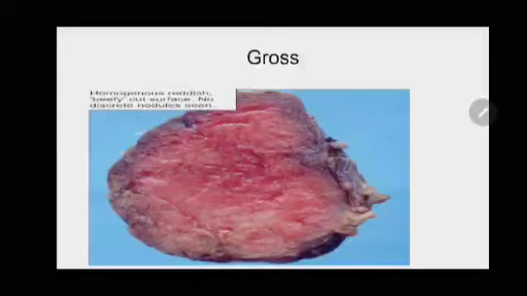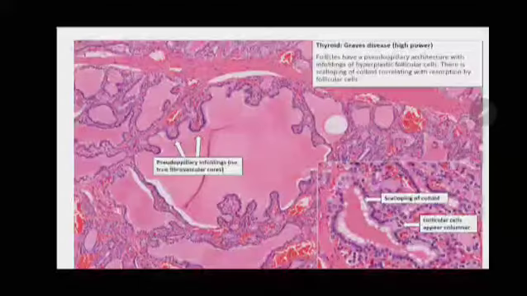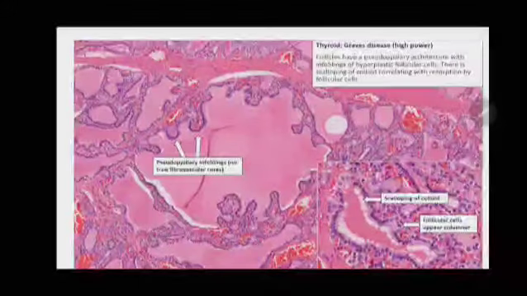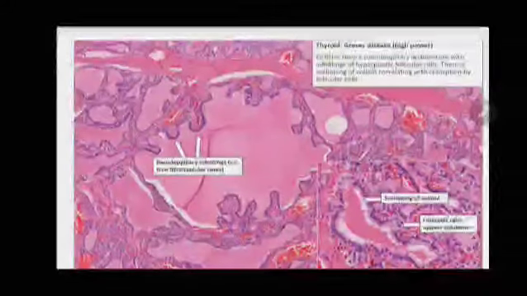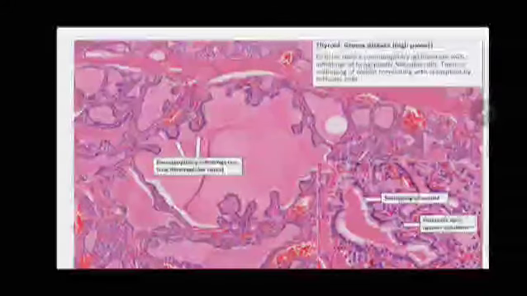You will not see any nodules, unlike Hashimoto's thyroiditis. Microscopically you will see hyperplastic thyroid follicles. What are hyperplastic thyroid follicles? They have pseudopapillary infoldings. These are not true papillae. They don't have a prominent fibrovascular core as in papillary carcinoma of the thyroid.